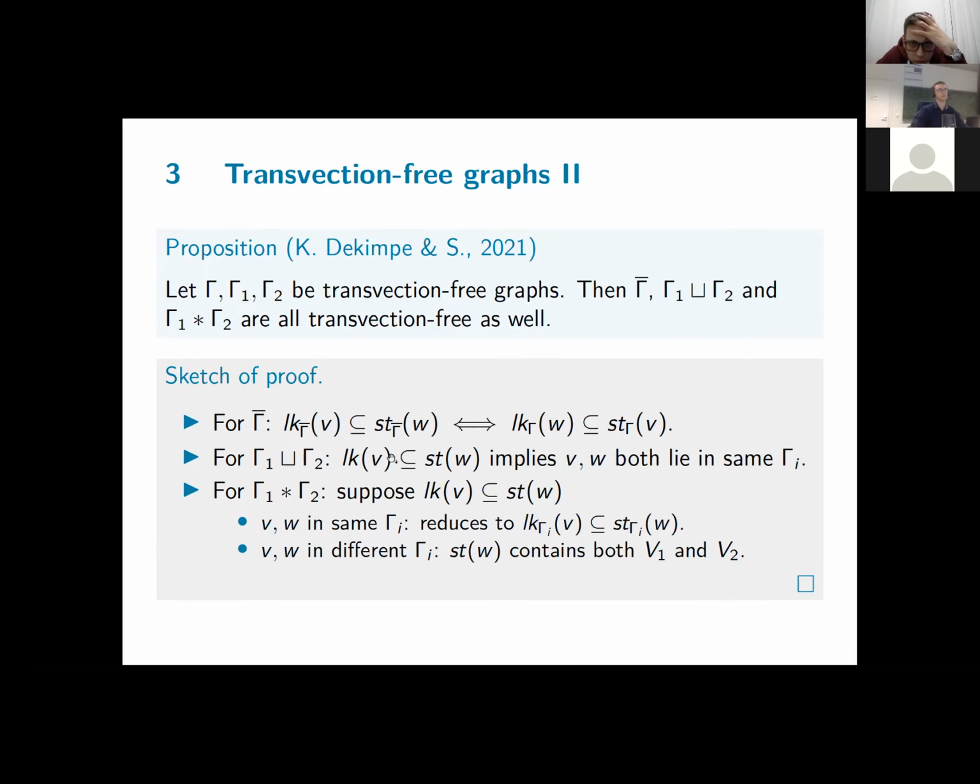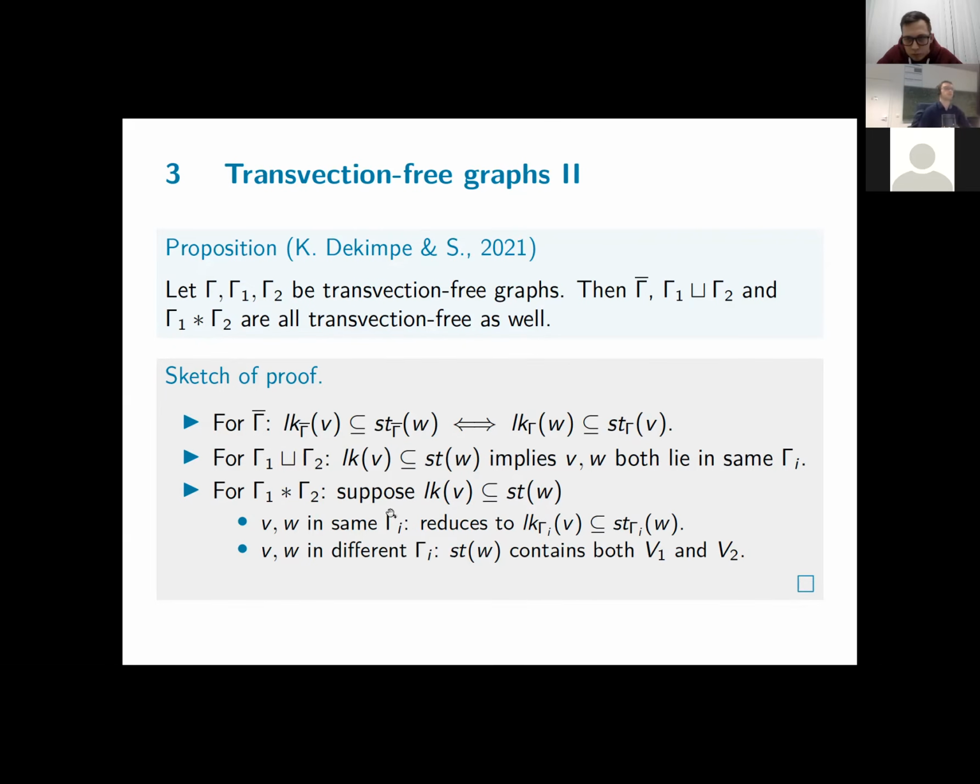For the disjoint union, if this holds in the disjoint union, then V and W must both lie in the same component. Why? Here is where we use the technical condition that neither gamma 1 nor gamma 2 consists of only a single vertex, because for a single vertex, the link is empty. It's not connected to any other vertices. So then this would be empty, and this condition is always satisfied for any W. This is why we exclude the graph on a single vertex from transvection-free graphs. And so this proves that the disjoint union is transvection-free as well.